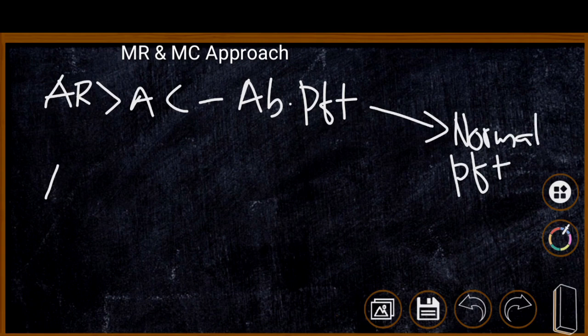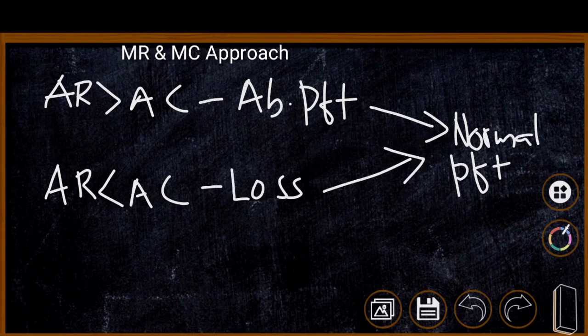Suppose there is loss, that is AR less than AC, average revenue is less than average cost, we know that the firm is suffering loss. But if the firms are suffering loss in the short run, they will adjust their output, and if they are not in a position to adjust their output, they will leave the industry.